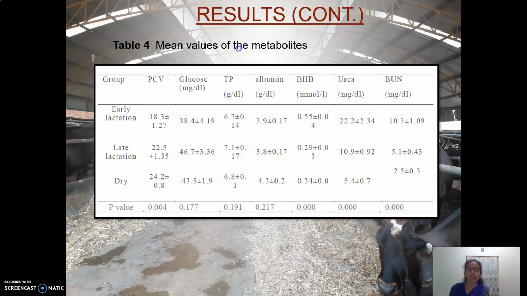And the beta hydroxybutyric acid level should be 0.3 millimole per liter, and the urea level, as I mentioned earlier, should be 25 milligram per deciliter, and the blood urea nitrogen level should be almost about 4.75 milligram per deciliter. Not only that, you can also see the statistical analysis results mentioned here. You can see the p-values of the blood metabolites.